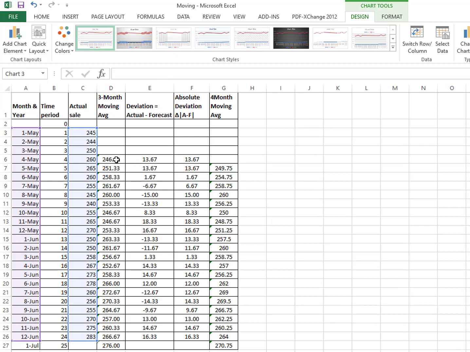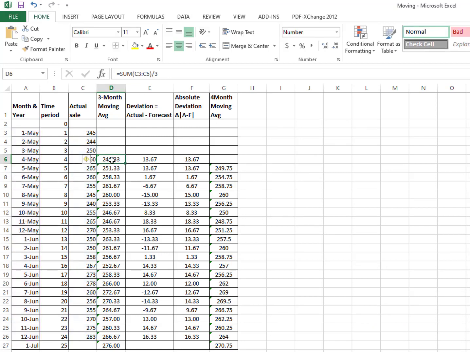So let me conduct a 3-month moving average. It is equal to the sum, because we are going to use 3 months, or 3 days, because this is daily data. So we will use the previous 3 days of data. This divided by 3, because we are using 3 days of data, and then we will drag it down. In this way, when you select it, you can see that it automatically selects the previous 3 days of data. Once again, I am going to sketch this.